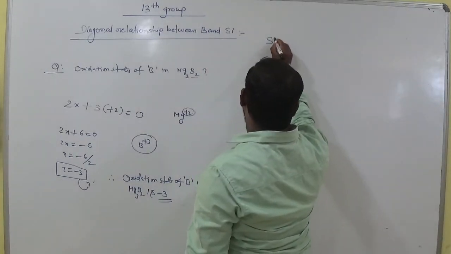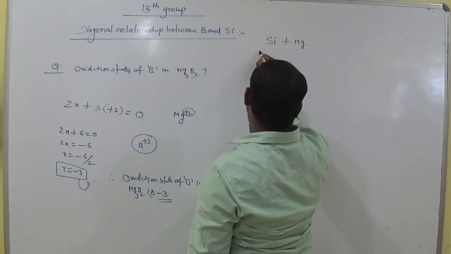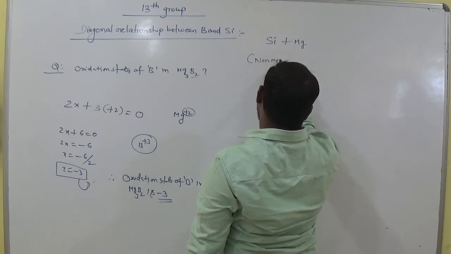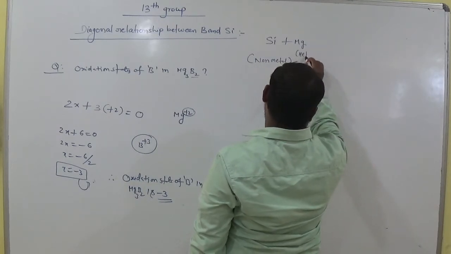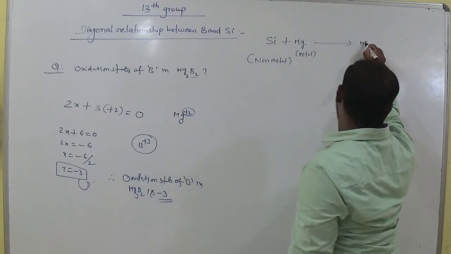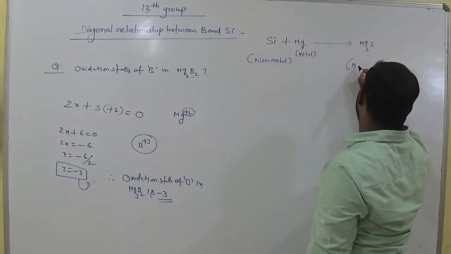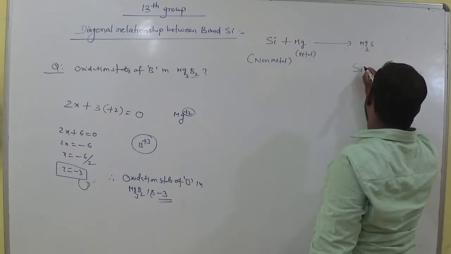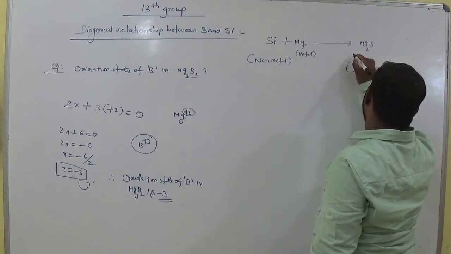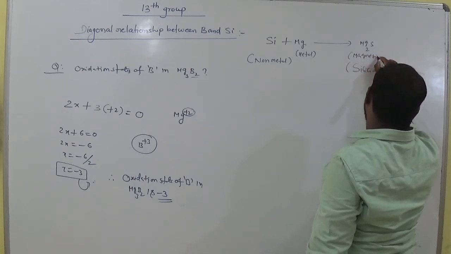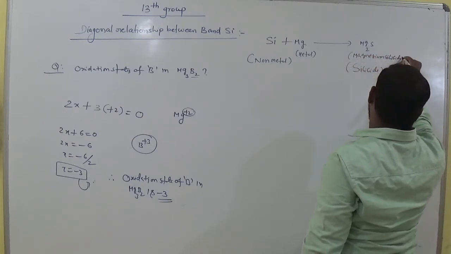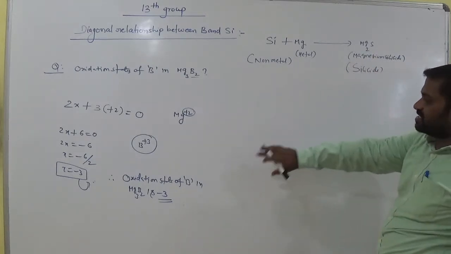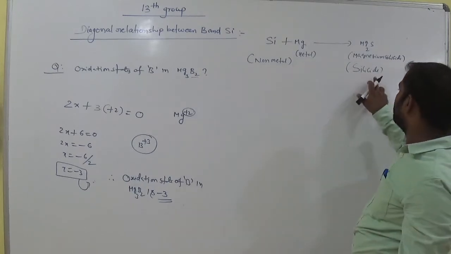And next one, when silicon interacts with magnesium, it is also called a non-metal. Clear? This is the metal here. We call it silicide. The name of this one is magnesium silicide. Where borides give magnesium boride, we call it borides. This is boride and this one is silicide.